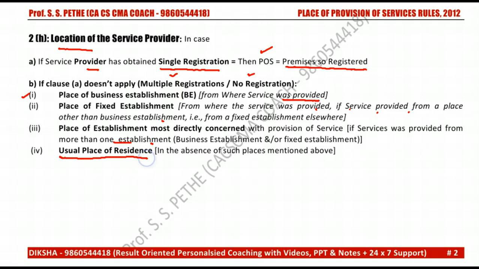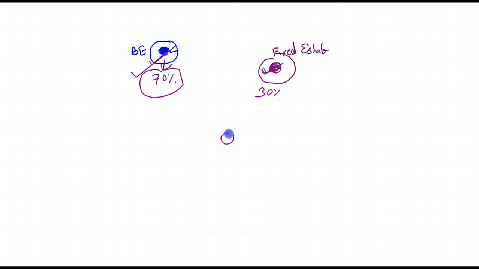Usual place of residence: in the absence of such places mentioned above, it will be the usual place of residence. Suppose this person resides here, then if other things are not available, the usual place of residence will be called the location of service provider.